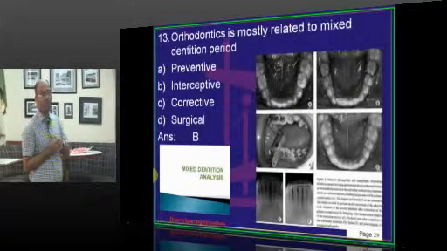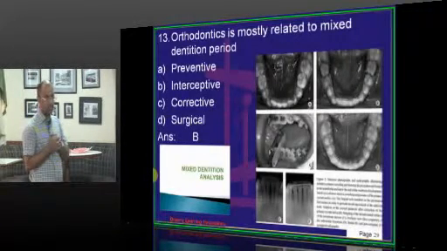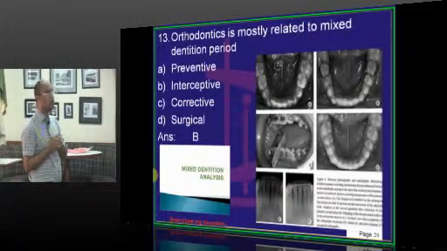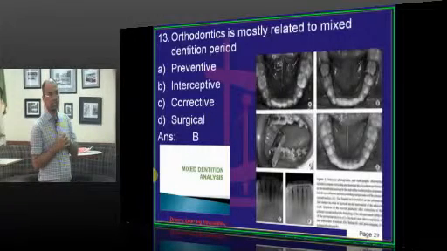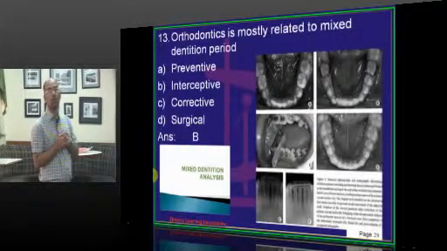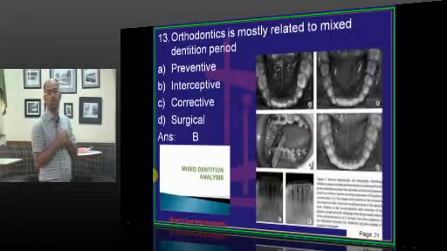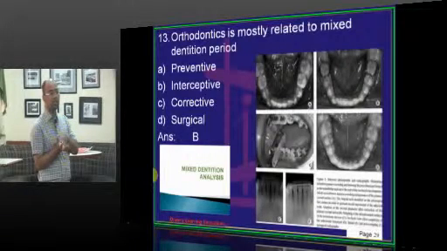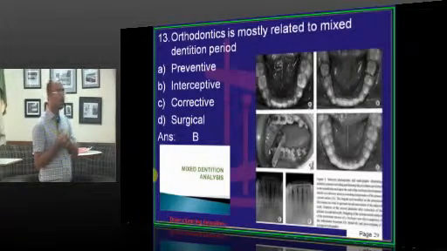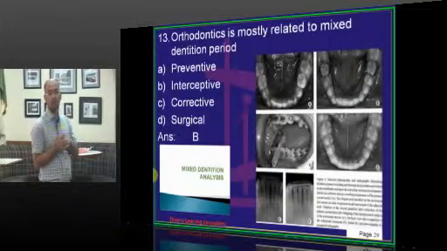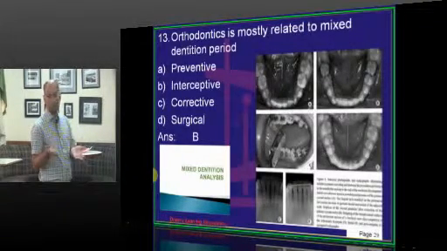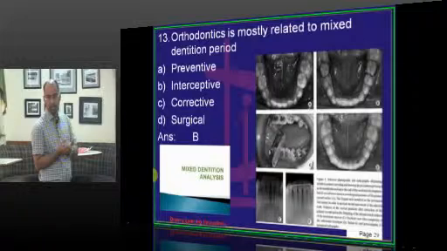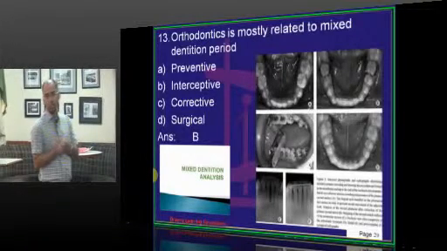For example, if you see a crossbite, especially an anterior crossbite at the age of 8 or 9 years, the moment you see an anterior crossbite, you have to correct it or intercept. The reason being, it will not allow the forward growth or the sagittal growth of the maxilla, because it will act as a lock and prevent the maxilla from growing. So, simply if there is adequate space, you give an appliance with Z spring and a posterior bite plane, it will open the bite and the tooth will move forward. Once the anterior crossbite is corrected, then the maxilla and mandible will grow at their normal pace.